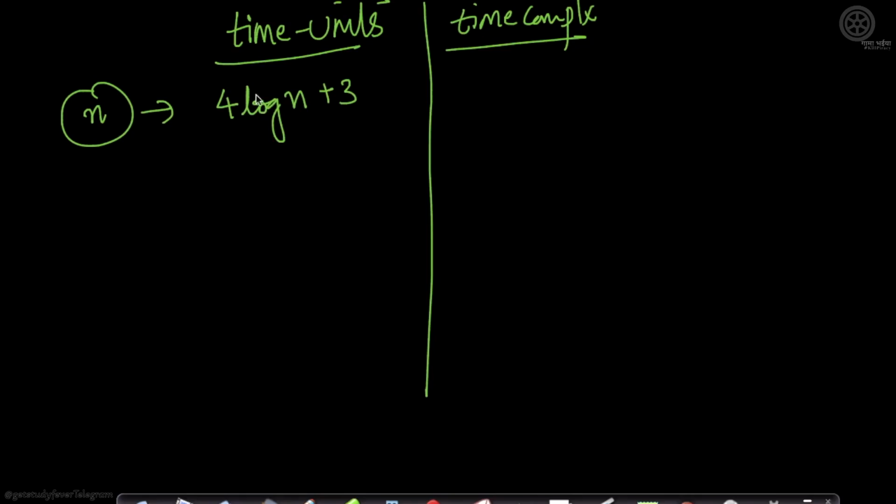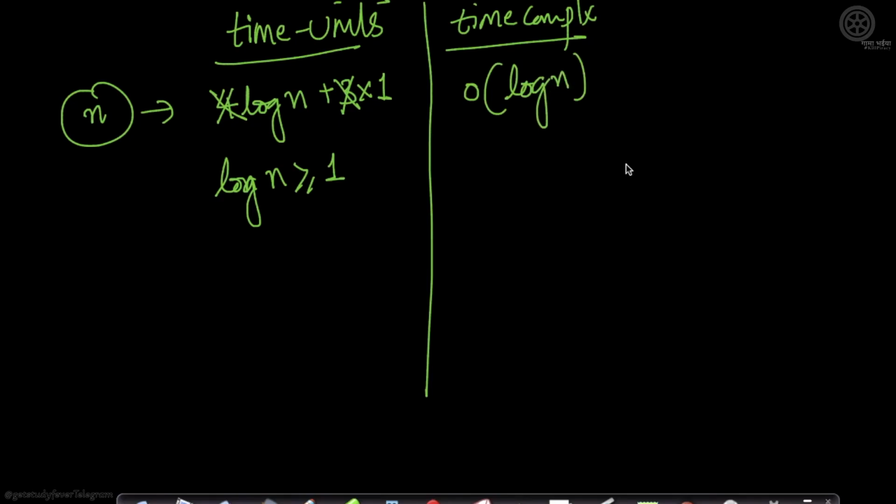There will be cases where we will get log of n. We'll see that in a while in this section. Let's assume I have this. Then there is a fun thing. As we said, neglect the constants. So I have log n. Obviously, log n is greater than or equal to 1. So we say the complexity is order of log n.